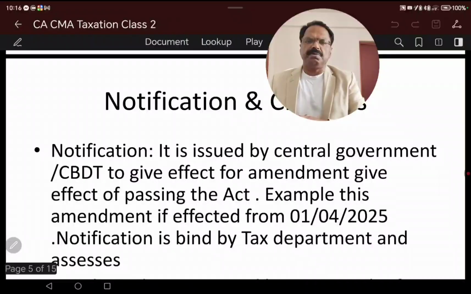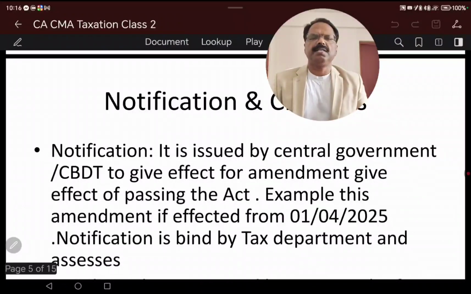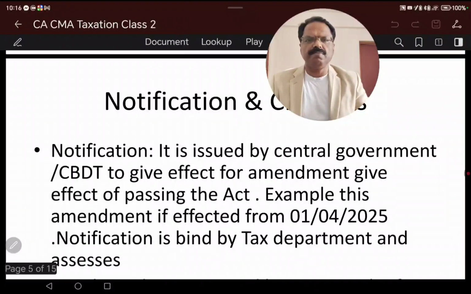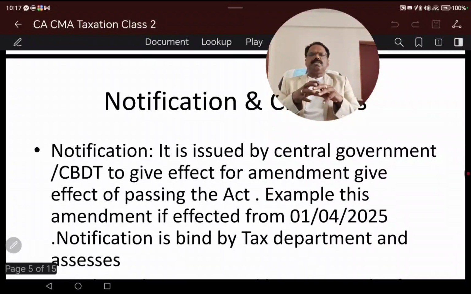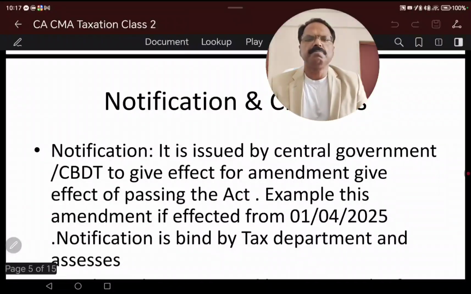The budget is already passed and it has become the Finance Act. After that, certain notifications will be issued, and the notifications can be by the central government or by the Central Board of Direct Taxes. For example, this amendment is effective from 1st April 2025. A notification is binding on the department as well as the assessee.